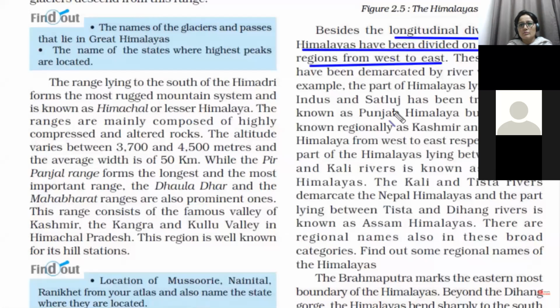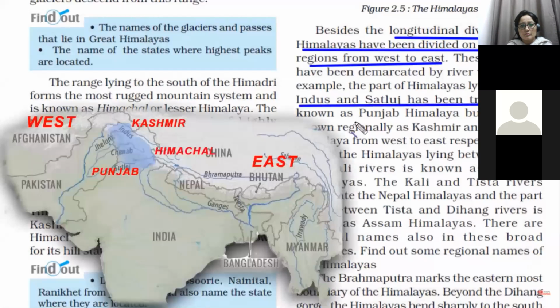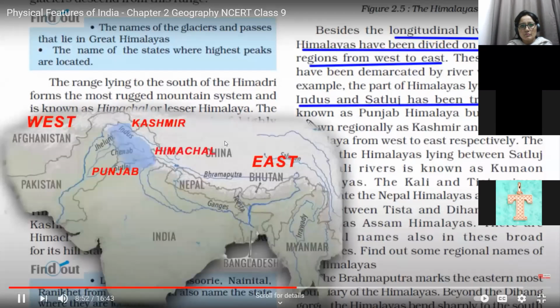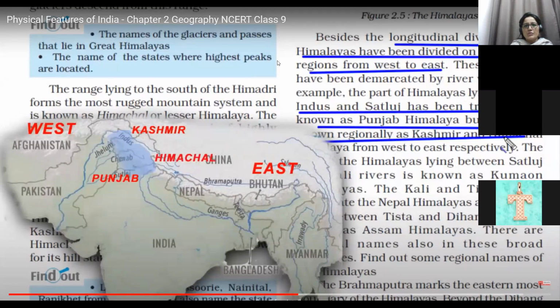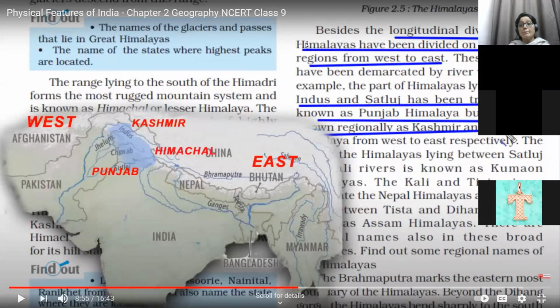At the extreme northwest, lying in between Indus and Satluj river, this part of Himalaya is called Punjab Himalaya. So that is between Indus and river Satluj. We have Punjab Himalayas, meaning whatever Himalayas are found in Punjab, if you visit towards Hoshiarpur or towards Pathankot, these Himalayas are known as Punjab Himalayas. You can see here, this all is Punjab Himalayas, from Indus to Satluj. And regionally, it is also called Kashmir and Himachal Himalaya as well.